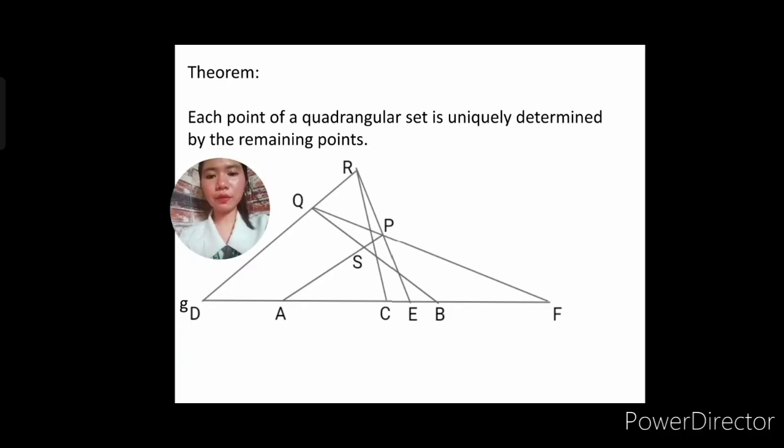So, another important piece of information: uniquely determined. It means whichever way we draw or construct the figure, the result will only be one point, which we will prove here is point F. We will write it into a statement. For example, we will draw triangle QRS. The sides are QR, RS, and QS. The QR passes through point D, RS passes through C, and then QS passes through point B.